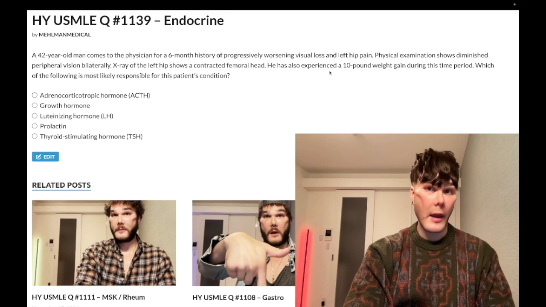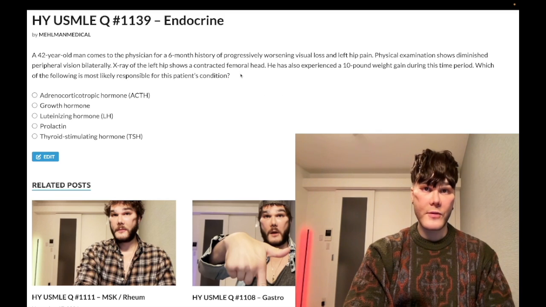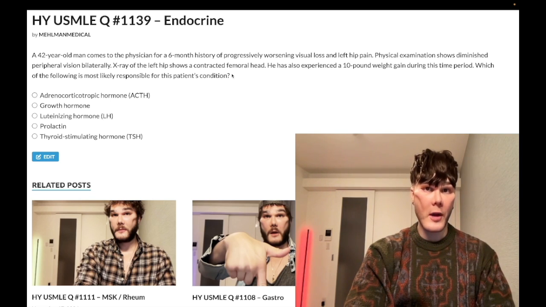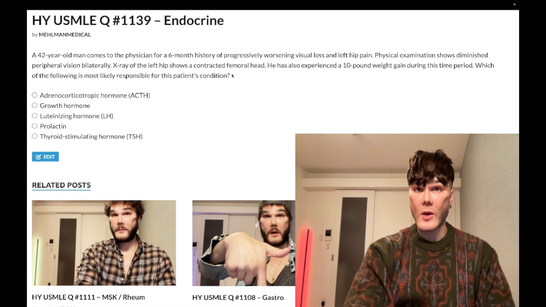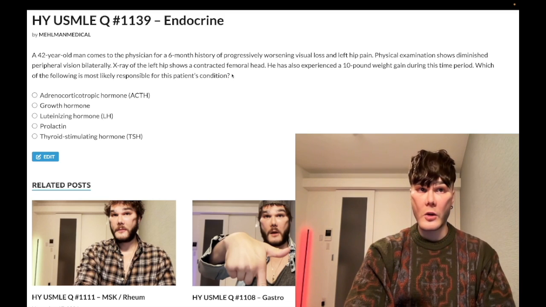Now here we have weight gain. What does ACTH do, right? It's secreted by the anterior pituitary, and it's going to cause the zona fasciculata of the adrenal cortex to make cortisol. That's its primary function, okay? So cortisol can not only cause weight gain, it can cause avascular necrosis of the femoral head. For instance, exogenous glucocorticoid use is a very high yield cause of avascular necrosis of the femoral head. Patients, let's say, who have an autoimmune disease, rheumatoid arthritis, IBD, sarcoidosis, etc., who take chronic glucocorticoids, you've got to worry about things like avascular necrosis.